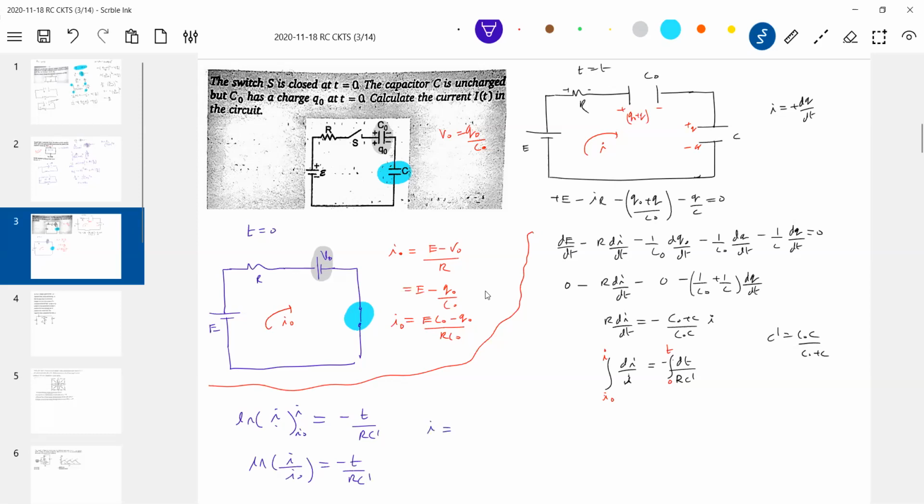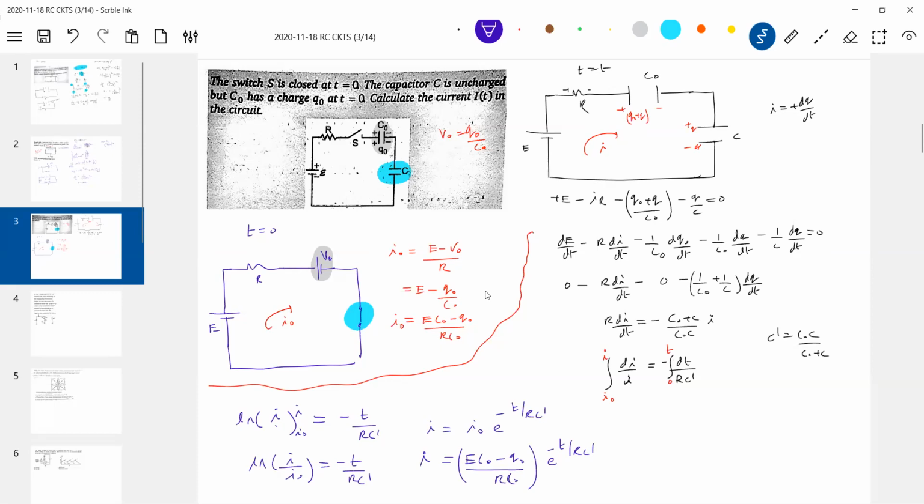So finally, I is equal to I naught into e to the power of minus t by RC dash. So what is I naught? I naught we know the value.